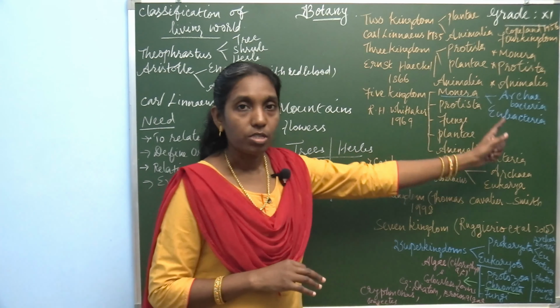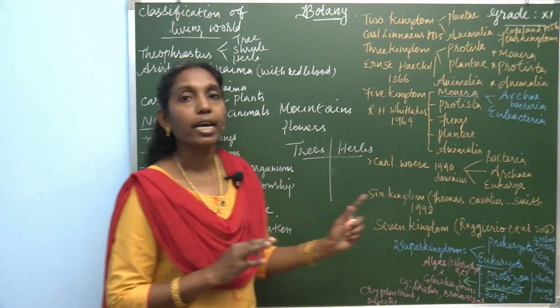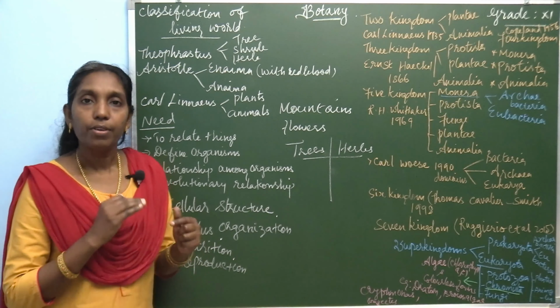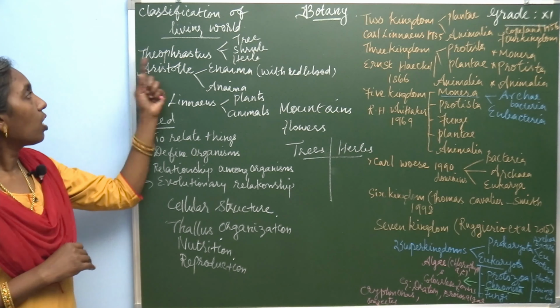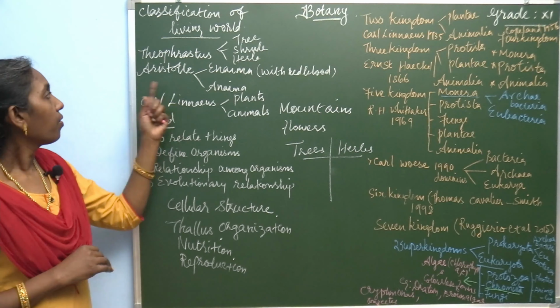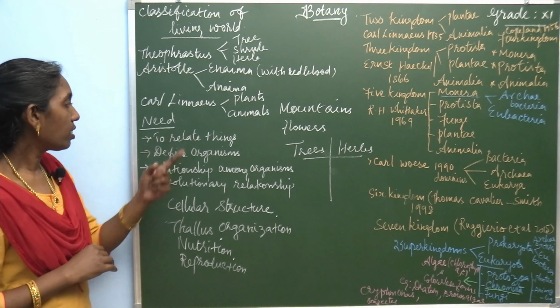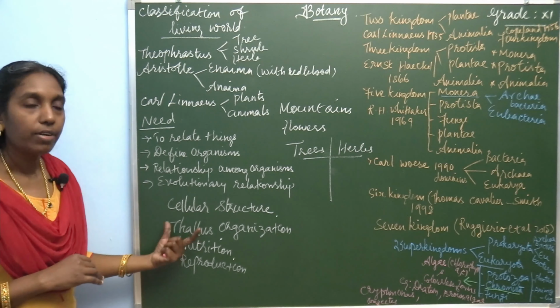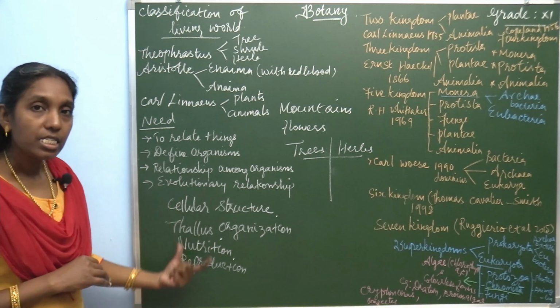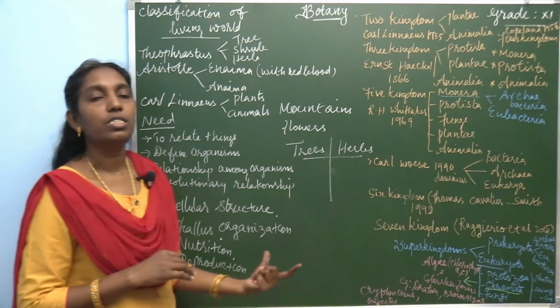So, in today's lesson, you are going to learn all these types of classification from the beginning. It starts from Theophrastus, then Aristotle, Carolus Linnaeus, then the need for classification, merits and demerits of the five kingdom system of classification.